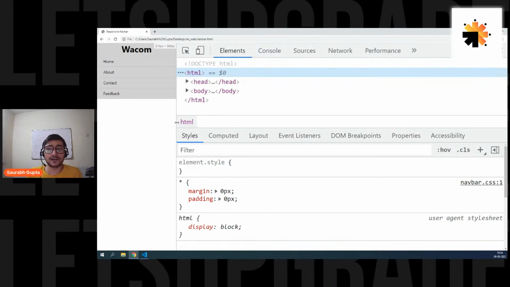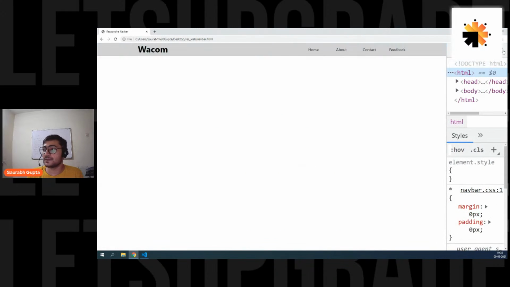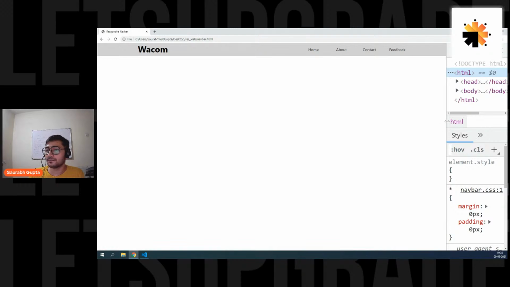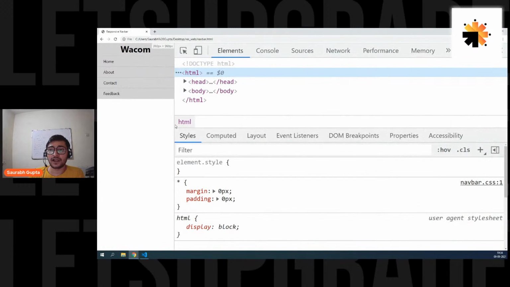Now see, in mobile phone, it's like this. In PC, it's like this. So in PC, perfect, proper navigation. And in mobile phone also, it's perfect, proper navigation.